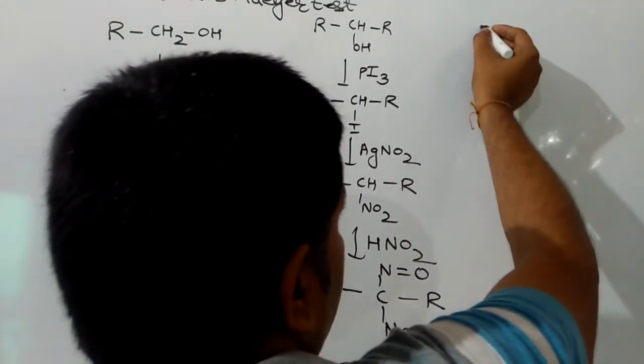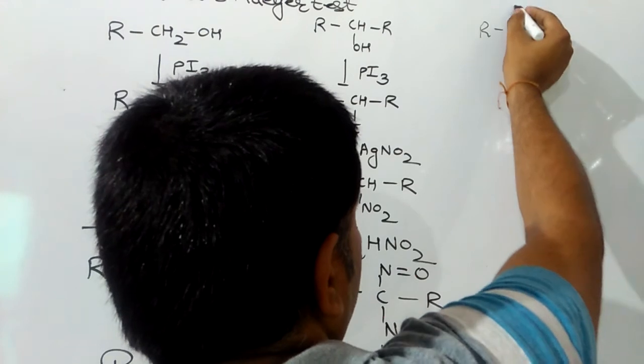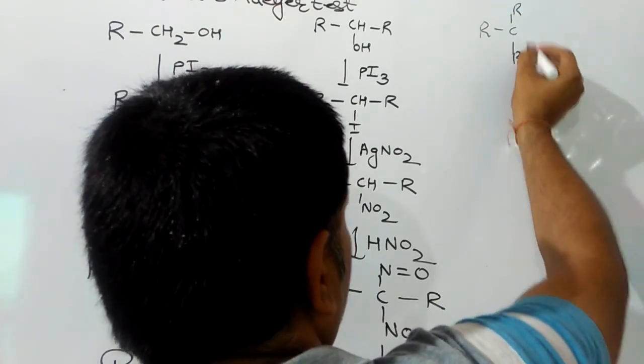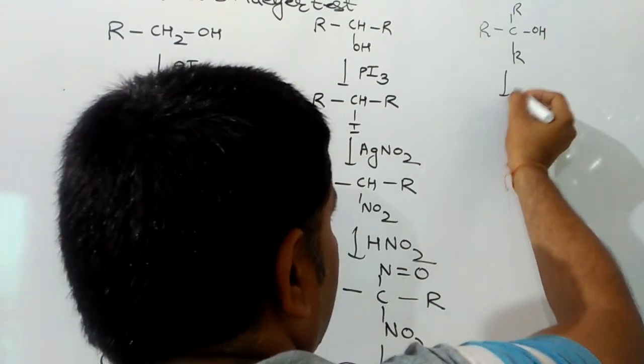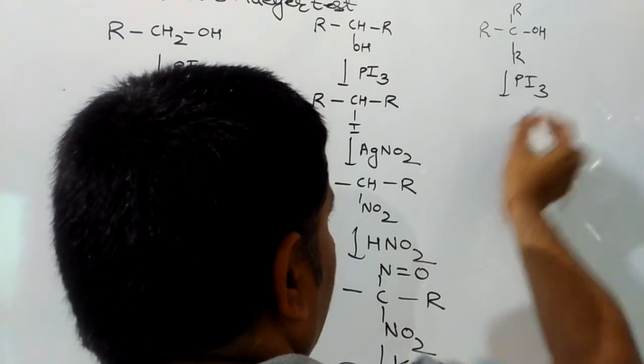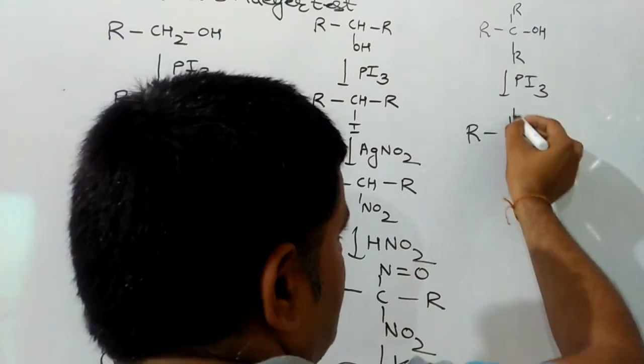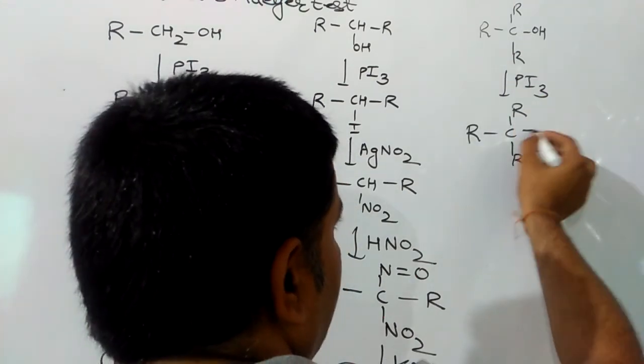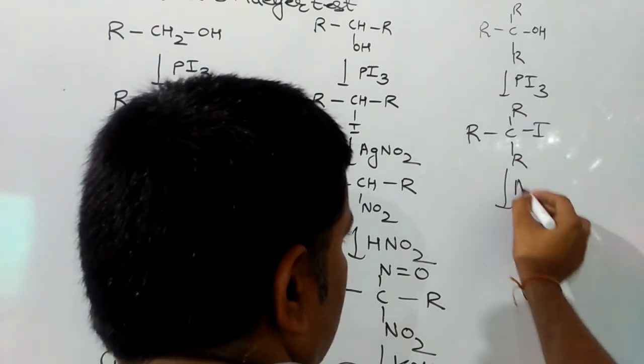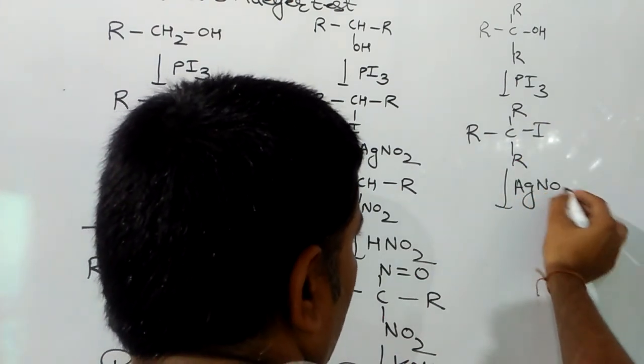And finally for tertiary alcohol, first we add PI3, then we get iodoalkane, then iodoalkane reacts with AgNO2 to produce nitroalkane.